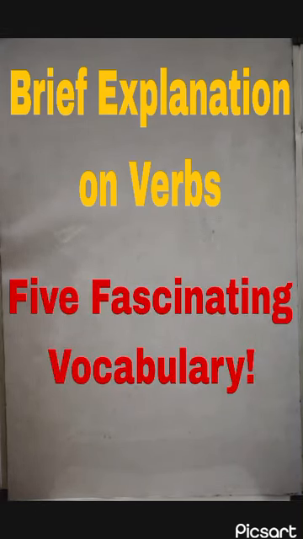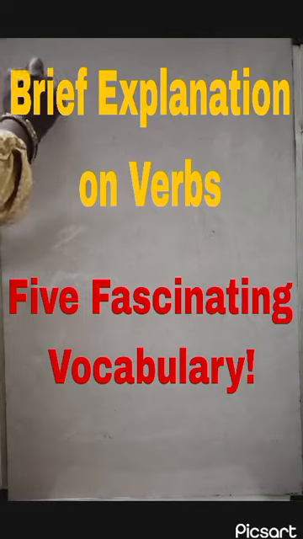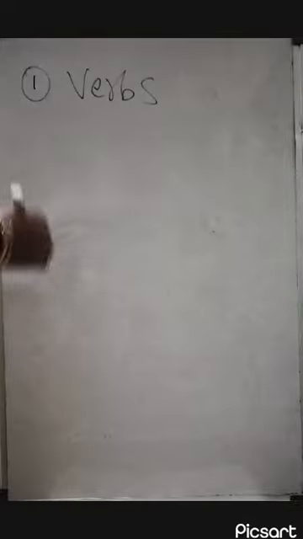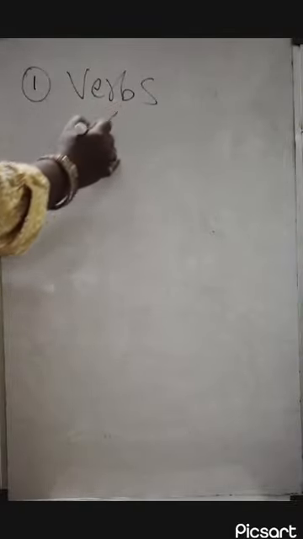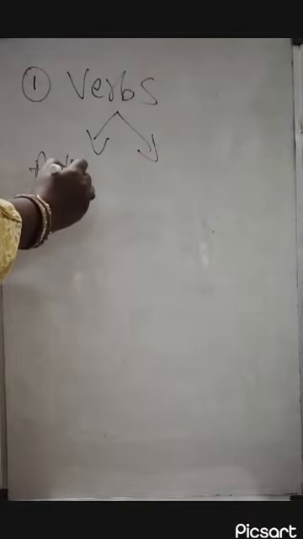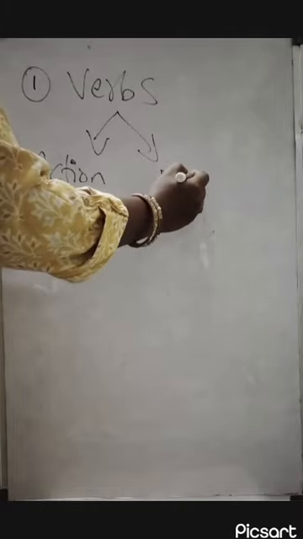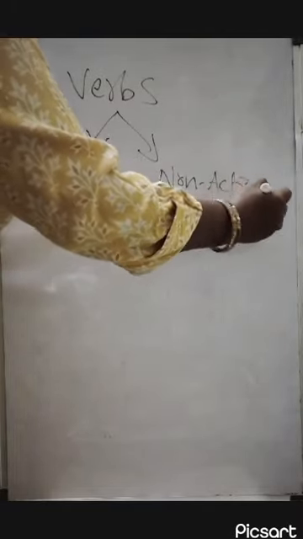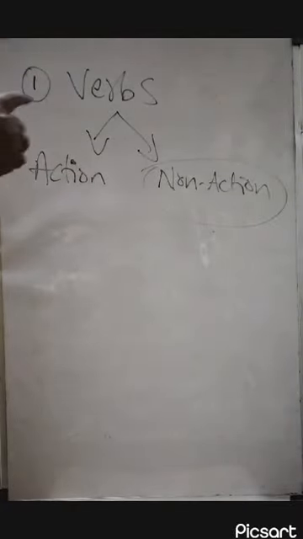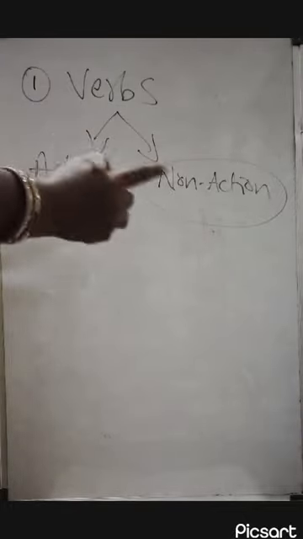In the last video, we couldn't cover the last 2 points. So let's quickly see what we are going to discuss. The last 2 missed out topics were verbs and some vocabulary. So let's quickly see verbs, guys. Verbs could be of two types actually. One is action verbs and then non-action verbs. Let's quickly see non-action verbs. We have almost 3 varieties of non-action verbs.